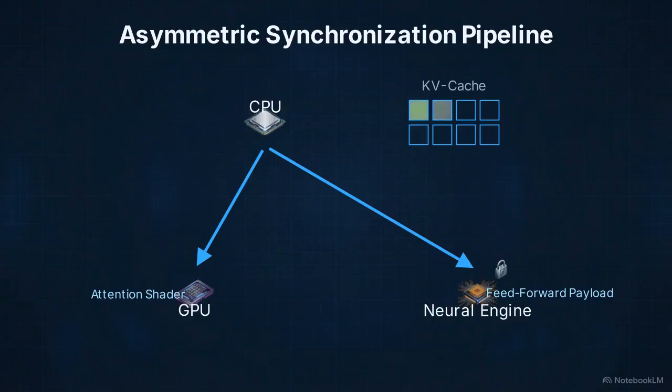Step 3 is the crucial pivot. The CPU does not wait for the processors. It immediately frees itself and begins preparing the KV cache for the next token. The KV cache is the memory structure that stores past token states during generation.